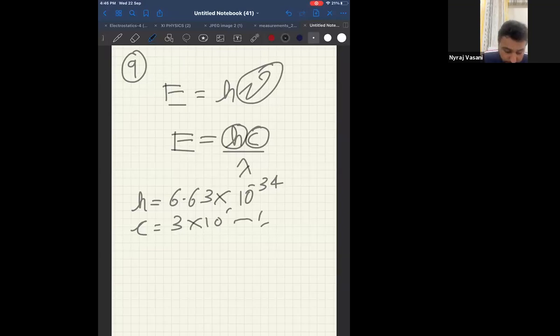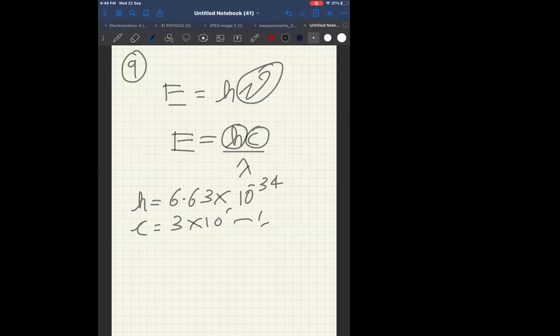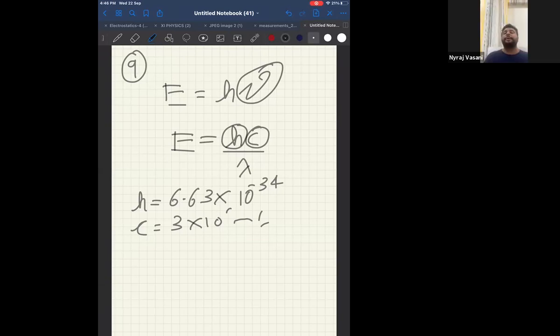Please remember the answers are given in electron volt, but our values of Planck's constant, speed of light, everything is in joule. If your answer is in joule, you have to divide by the charge of an electron, which is 1.6 into 10 power minus 19, to get it in electron volt. So read question number 9, listen to all the clues I've given you and try to get the answer.